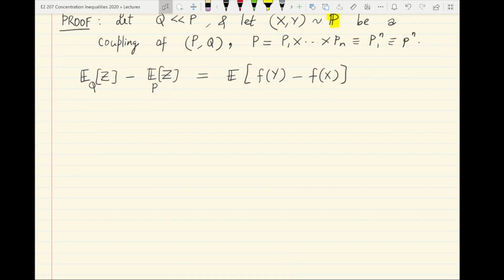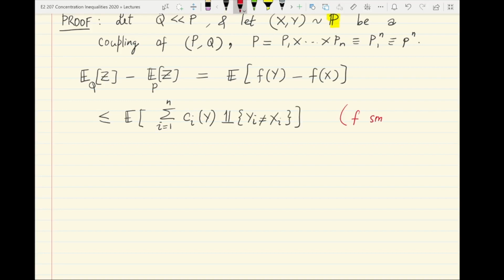Now once we have f(y) minus f(x) together, we can invoke the beyond bounded differences kind of property, or the smoothness property for f in terms of the Hamming distance, to say that this is upper bounded by the sum of Ci of y into indicator yi not equal to xi. So this is by the f smoothness property, which is also the equation star that we wrote earlier.